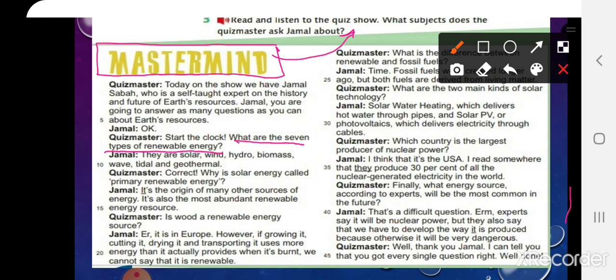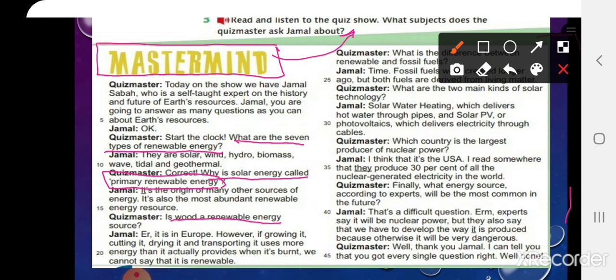Okay, what are the other subjects or questions? The other question is what? Why is solar energy called the primary renewable energy? So he asked him about the primary renewable energy. This is number 2. Number 3, he asked him about wood, if it is a renewable energy source or not. Is wood a renewable energy source or not?